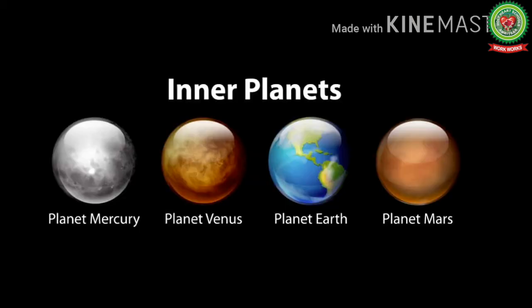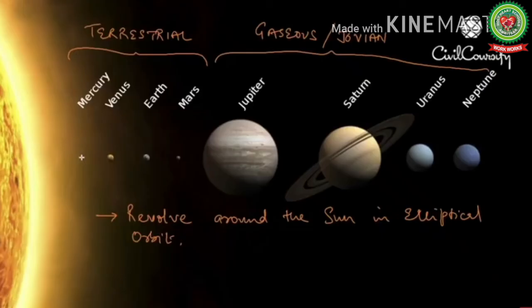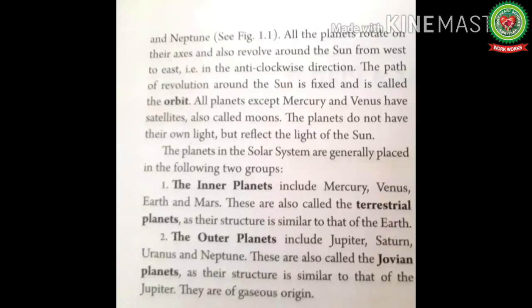Number 1, the inner planets including Mercury, Venus, Earth and Mars. These are also called terrestrial planets as their structure is similar to that of Earth. It means they are made up of solid mass. They have hard rocks like on Earth we have, and the outer planets are basically gaseous planets. This includes Jupiter, Saturn, Uranus and Neptune. They are also called Jovian planets as their structure is similar to that of Jupiter and they are of gaseous